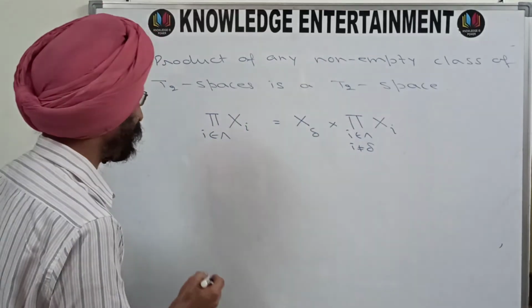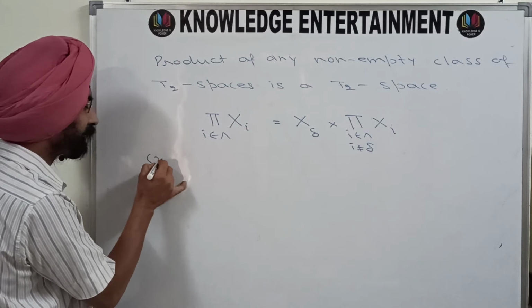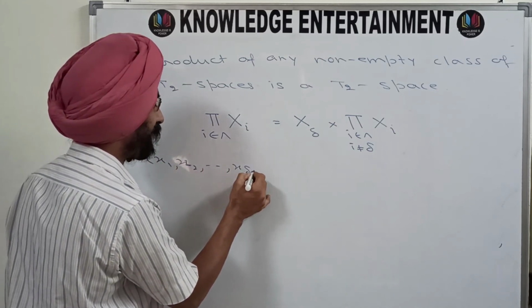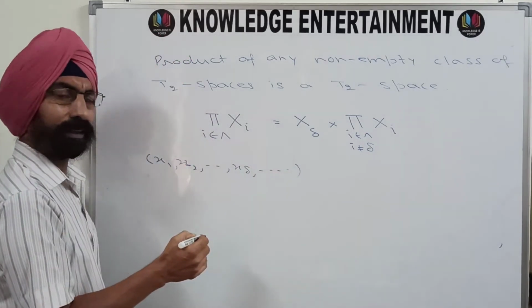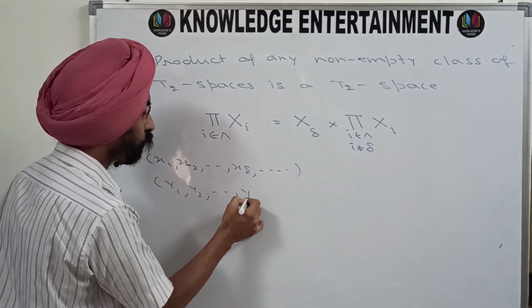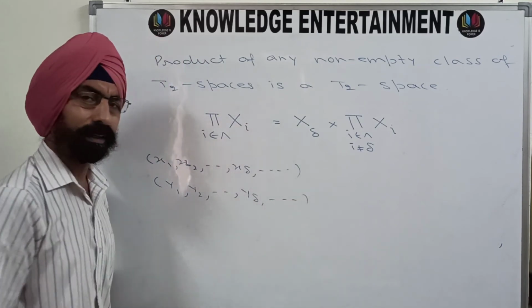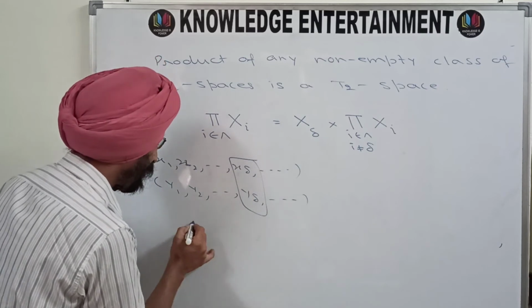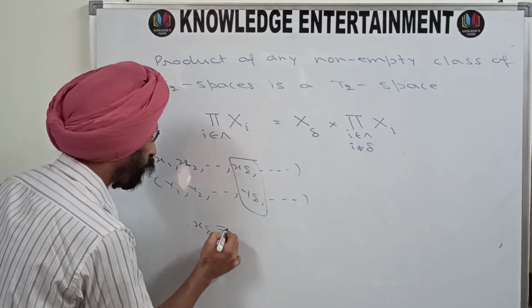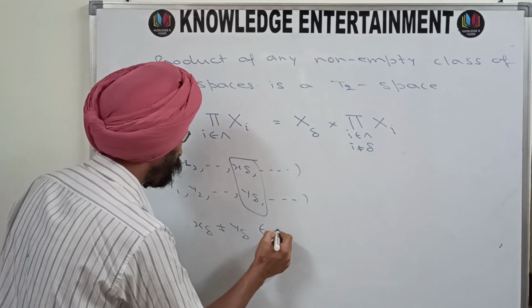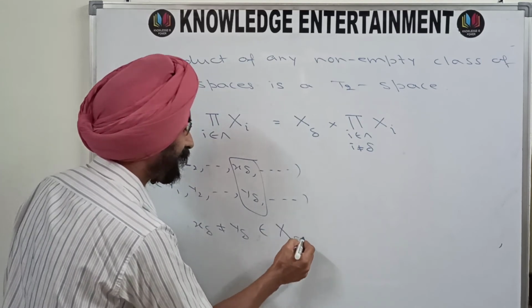As in the previous case, just take an element x1, x2, then x delta and so on. Similarly, y1, y2, y delta and so on. You just concentrate on these two. x delta not equal to y delta are two members of that particular X delta.